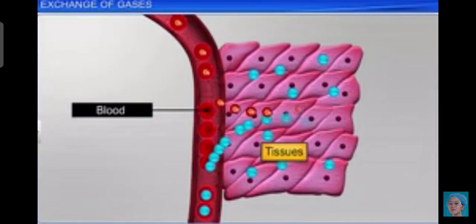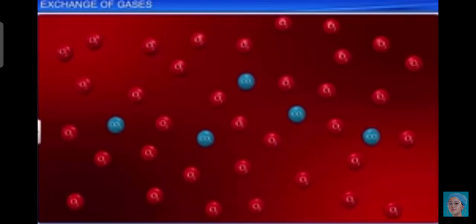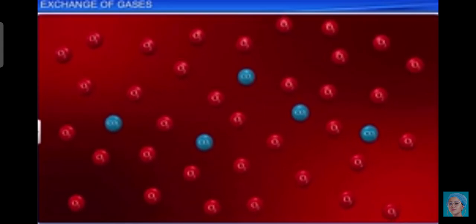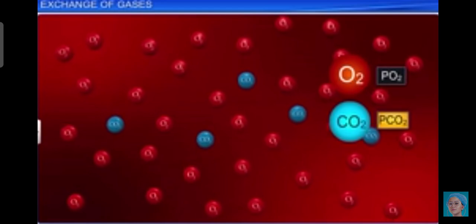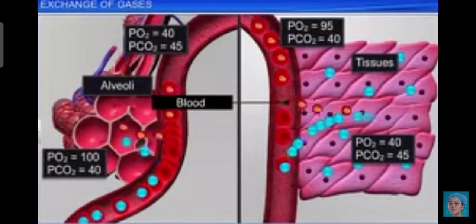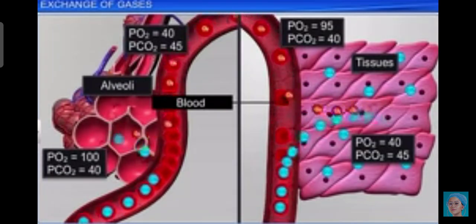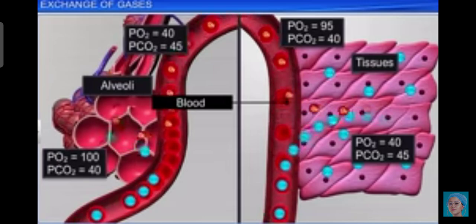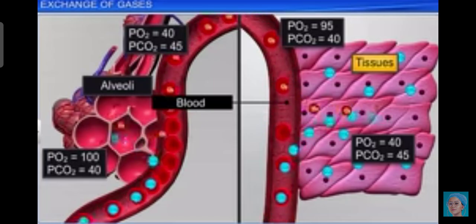Pressure contributed by an individual gas in a mixture of gases is called partial pressure and is represented as PO2 for oxygen and PCO2 for carbon dioxide. The partial pressure of these two gases in the atmospheric air and at the two sites of diffusion can be discussed. This is the diagrammatic representation of exchange of gases at the alveolus and the body tissues with blood, and transport of oxygen and carbon dioxide.